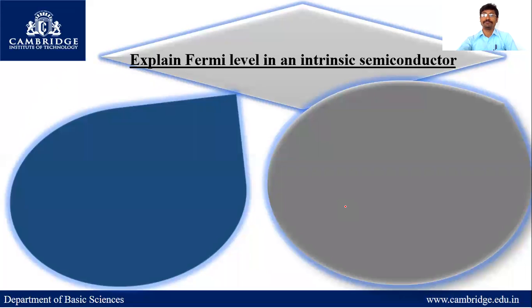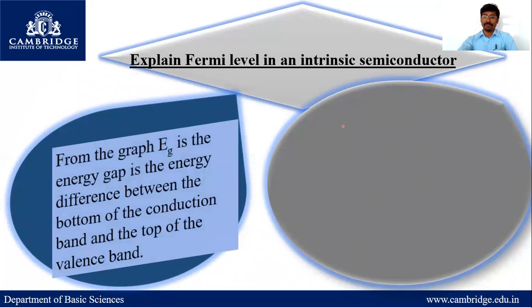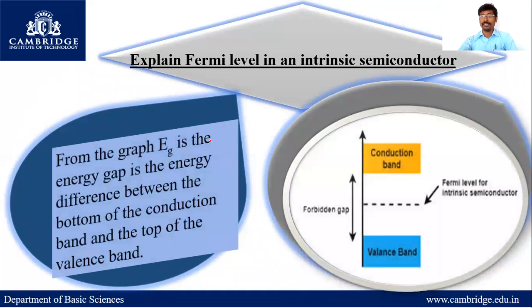Next topic is to explain the Fermi level in an intrinsic semiconductor. To explain this, first we need to consider the energy graph. See here, this is the conduction band, this is the valence band. This line is called the Fermi level. This energy gap is called the forbidden energy gap. This gap, as I already told, is very small.